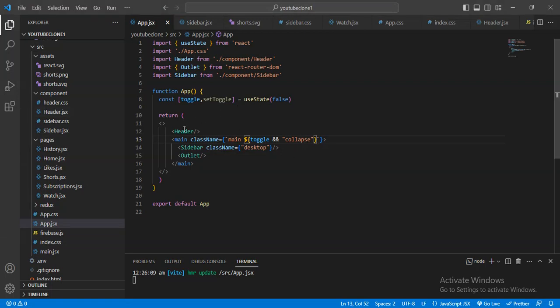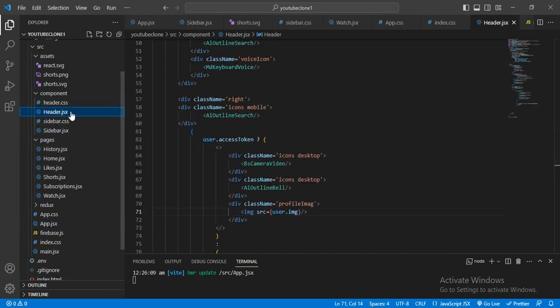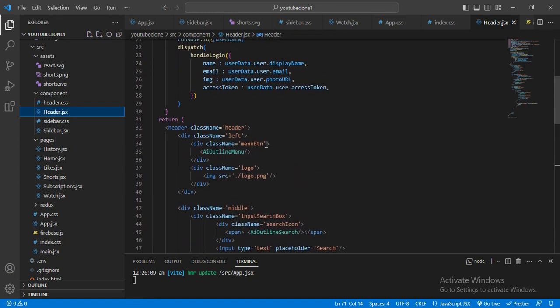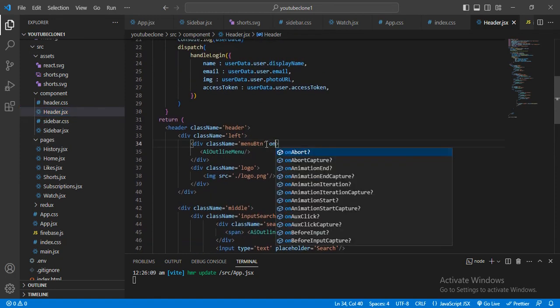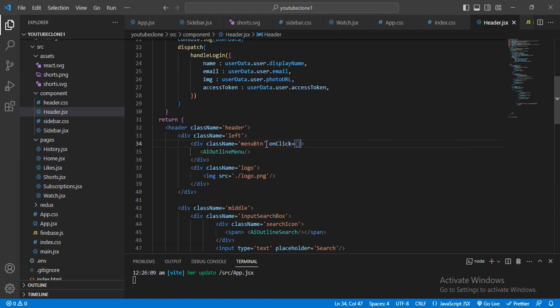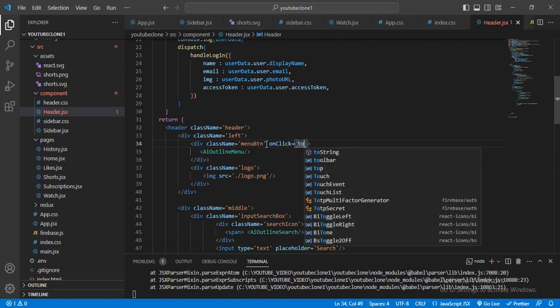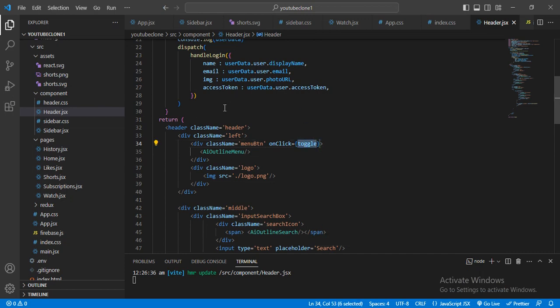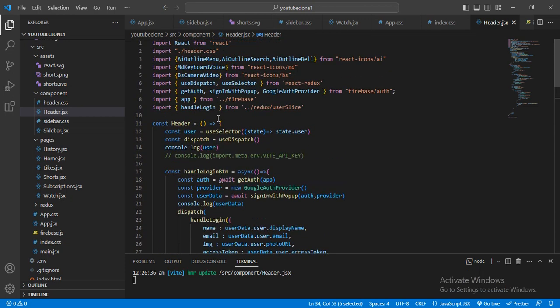For that, in the header section I want to fire the event. Let me go to the header, this header.jsx, and here I want to add the onClick method, and here I will give the toggle, and just copy this props I want to take here.